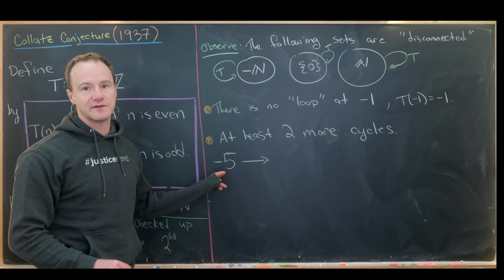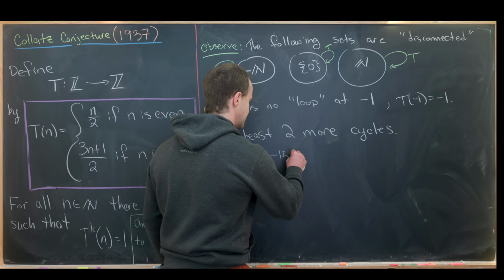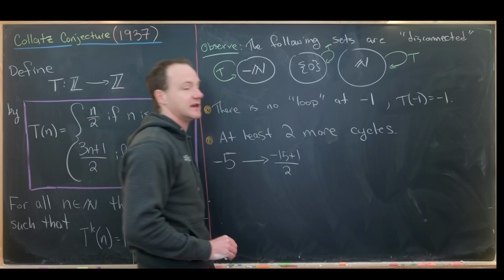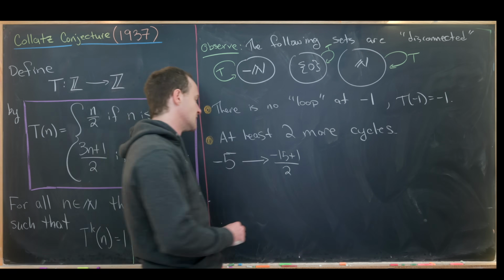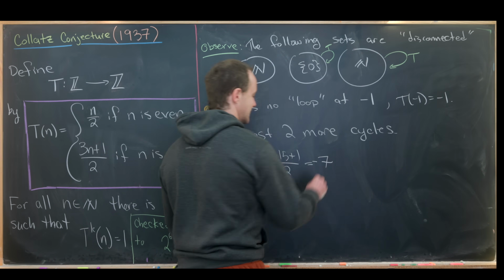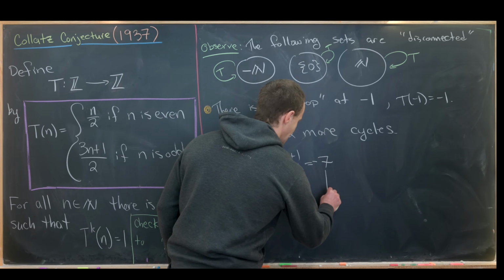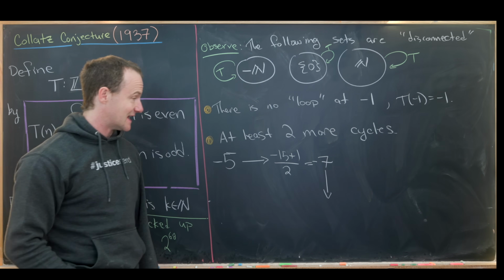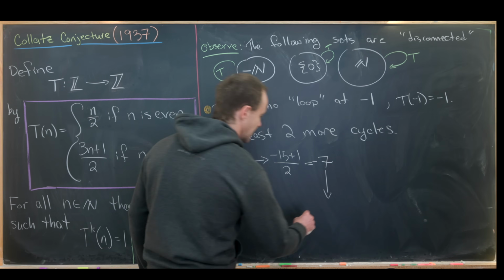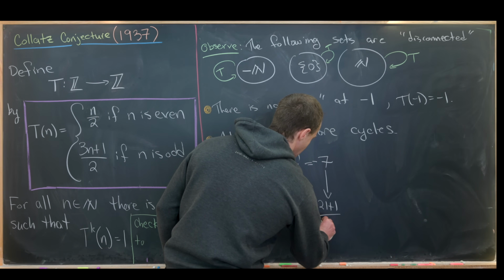So let's observe that -5 is odd. So that's going to leave us with -15 plus 1 over 2, because we need to multiply by 3. But let's see, that's going to give us -14 over 2, which is -7. Then if we apply our function T again to this, we'll get, let's see, -21 plus 1 over 2.